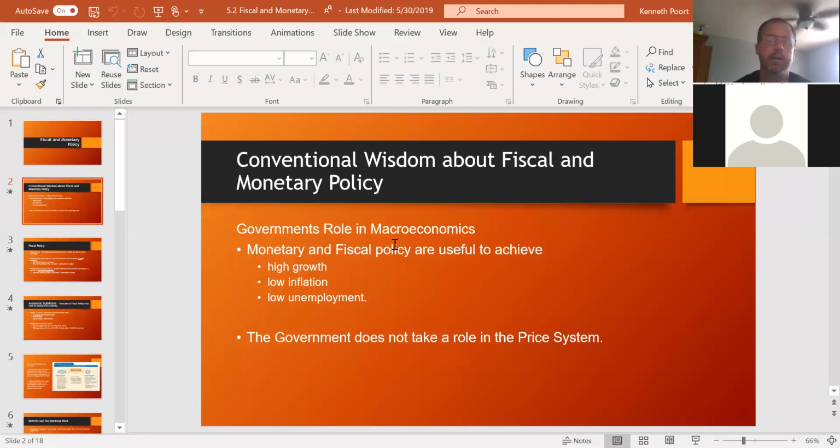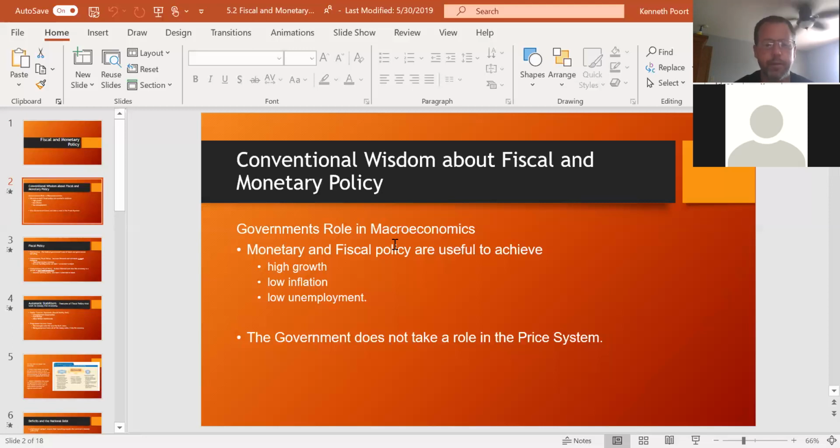In the U.S., our government pretty much, for the most part, stays out of the price system. They don't play a role in there. Every once in a while, they might come in and set some regulations as far as pricing goes, but very rarely do we see that happen. That's part of that economic freedom in the U.S. that we tend to enjoy.